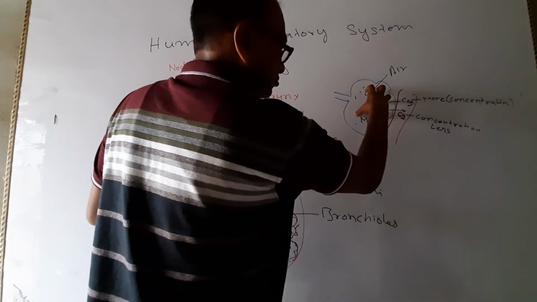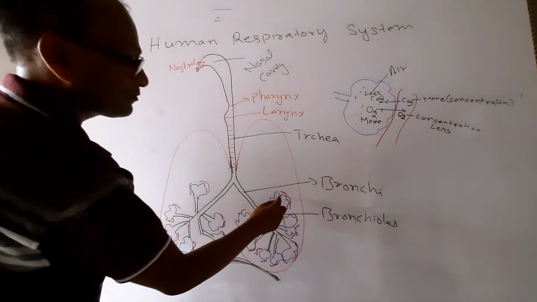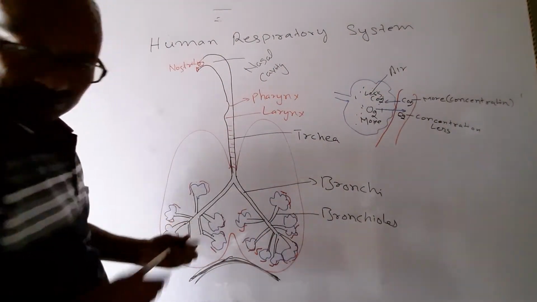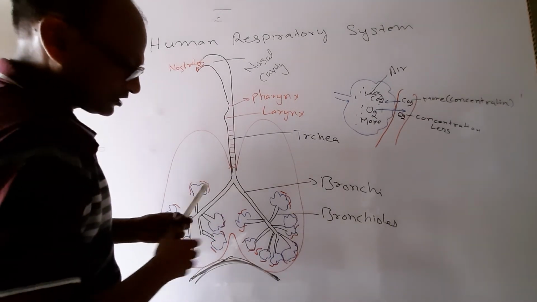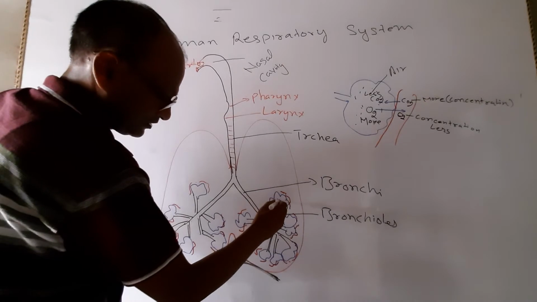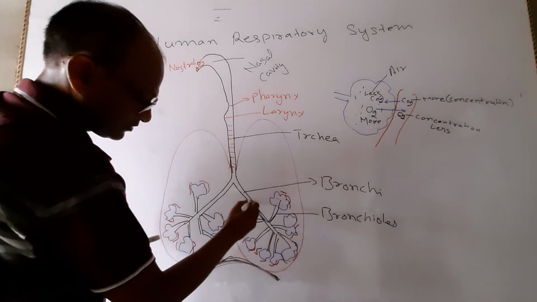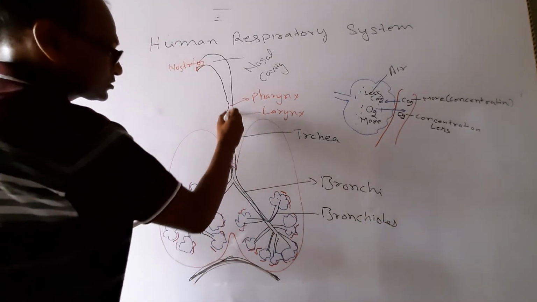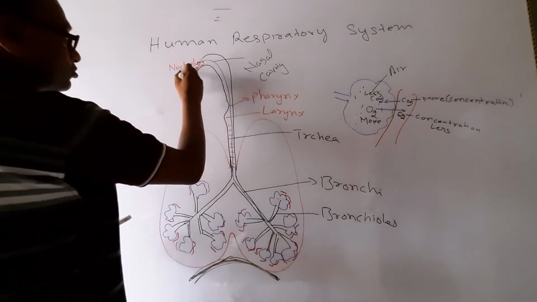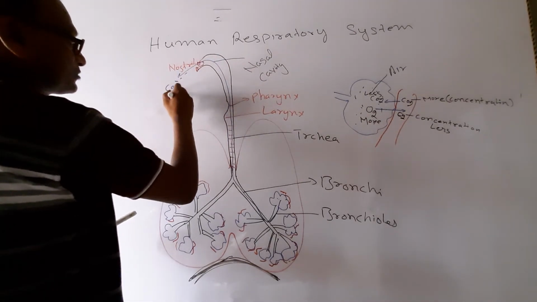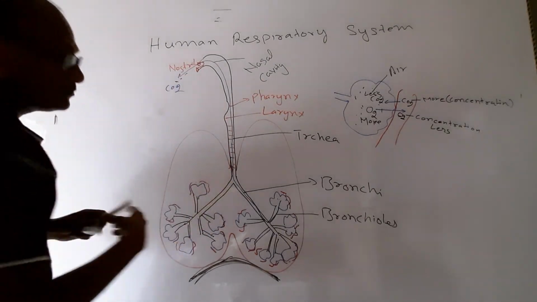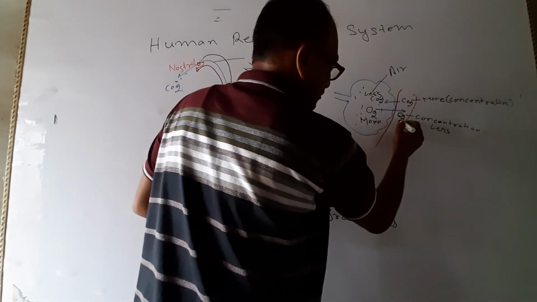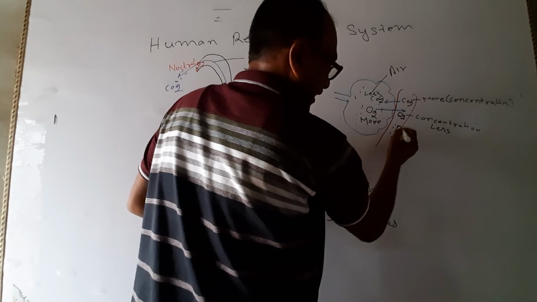As soon as the carbon dioxide comes here, it will pass out this way and be thrown out. Carbon dioxide is coming out, and the oxygen that came in goes into the blood vessels.